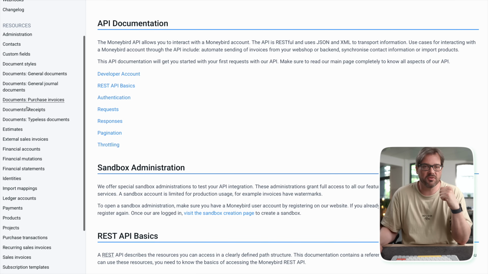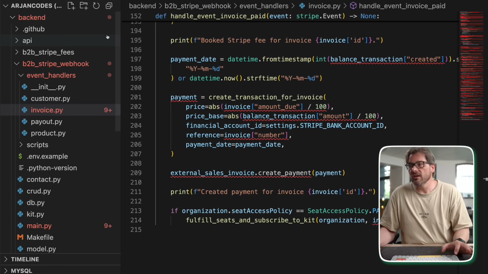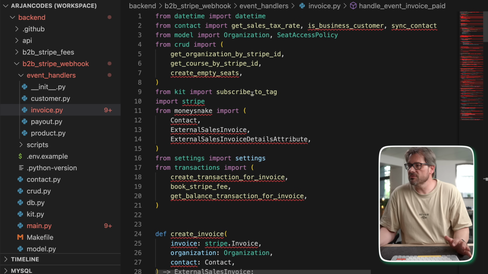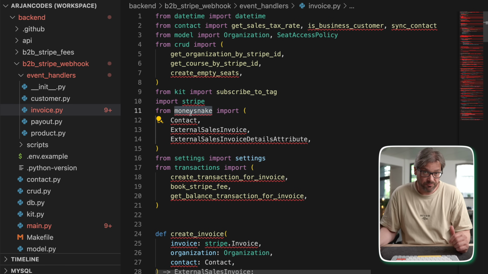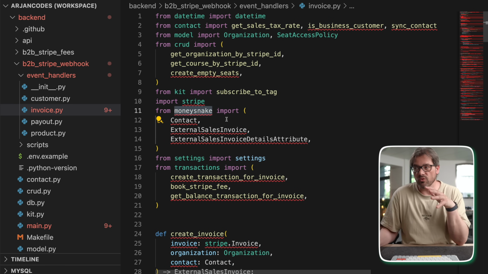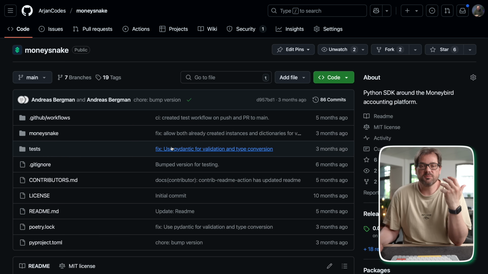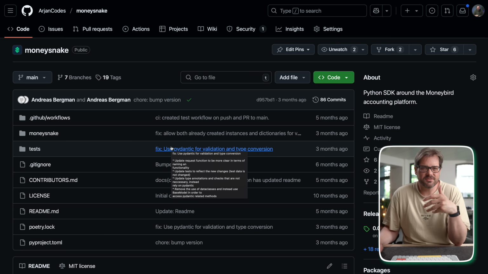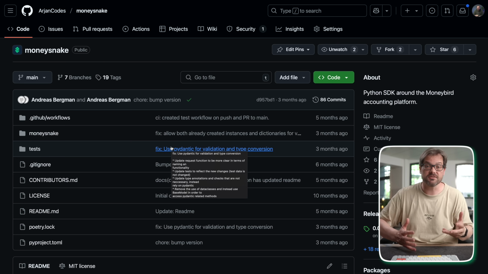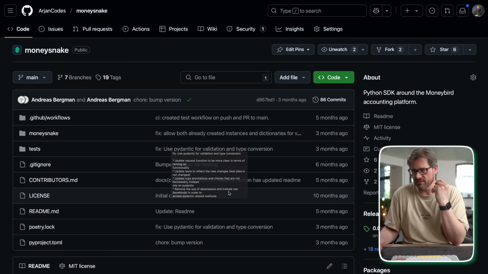This is a RESTful API that you can use. But if you look at the code, you actually see we use a package called Moneysnake. And this is actually one thing that we were missing in our accounting system, a proper SDK in Python. So we actually started building one of our own. This is called Moneysnake. It's an open source SDK that we're building. And this is basically a layer on top of the REST API, but it uses classes and methods with type annotation. I just want to quickly show you what it looks like.